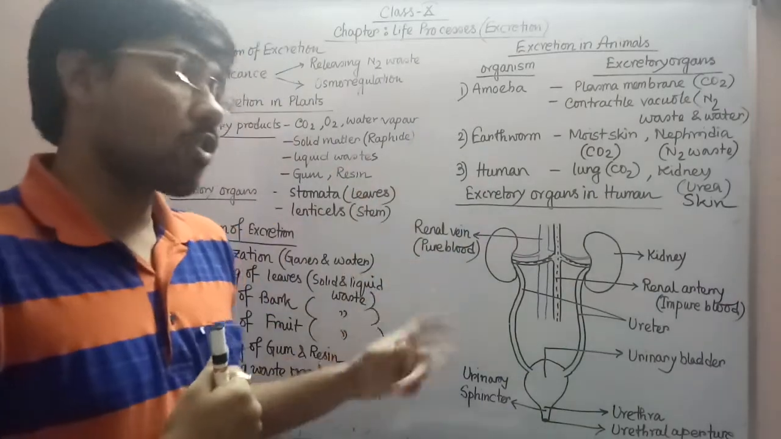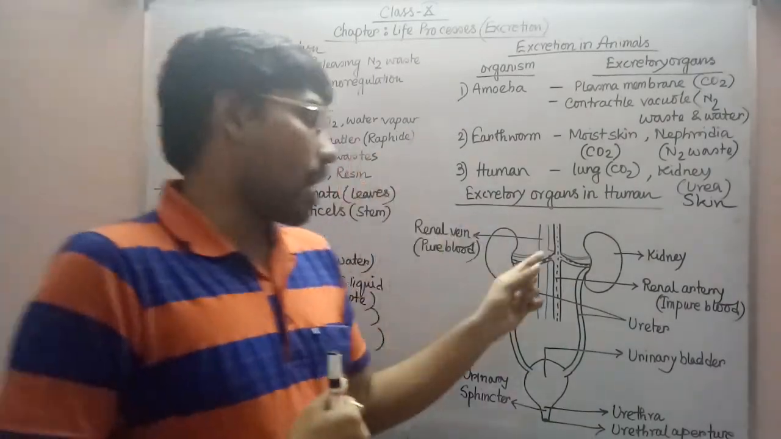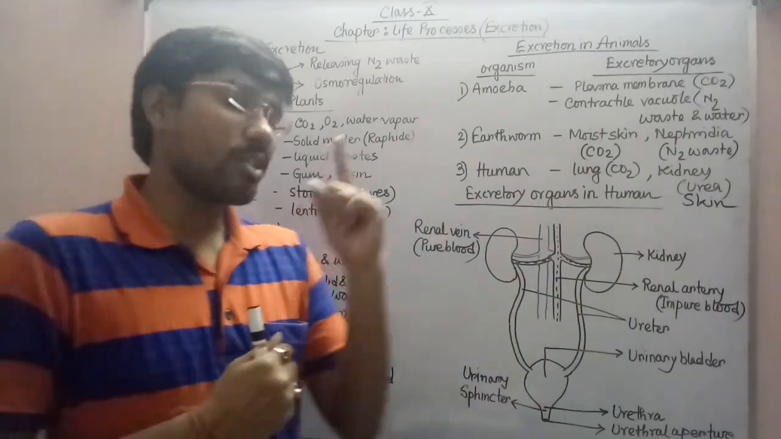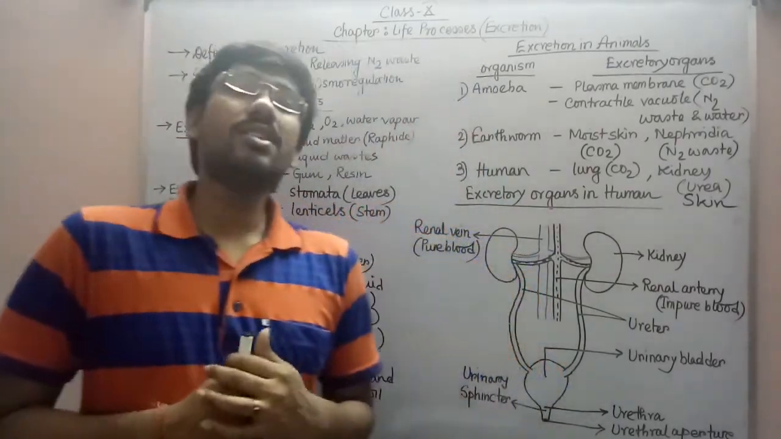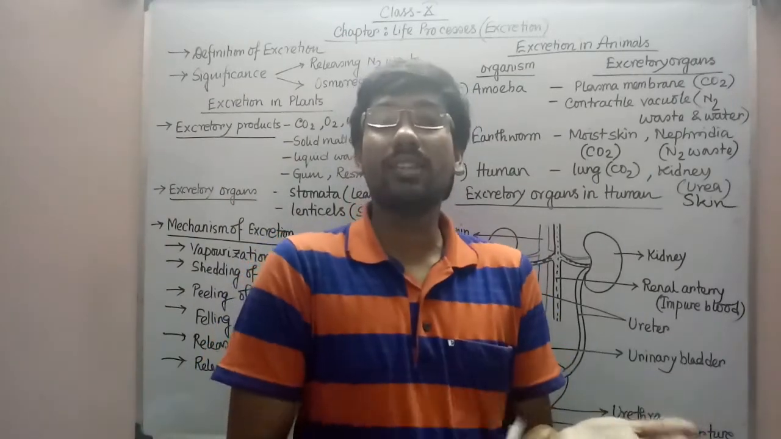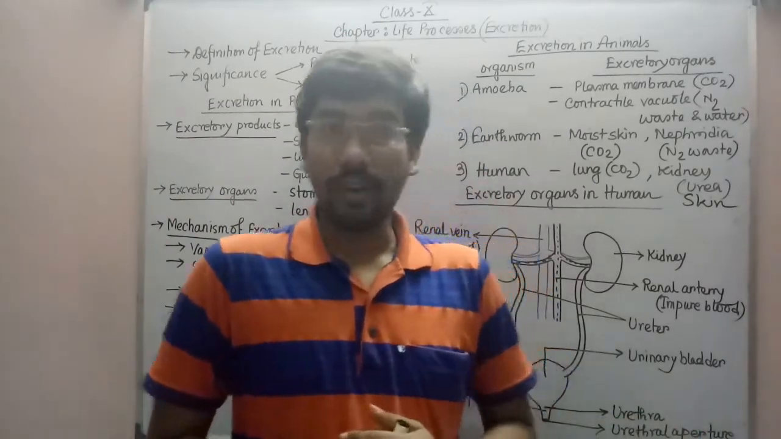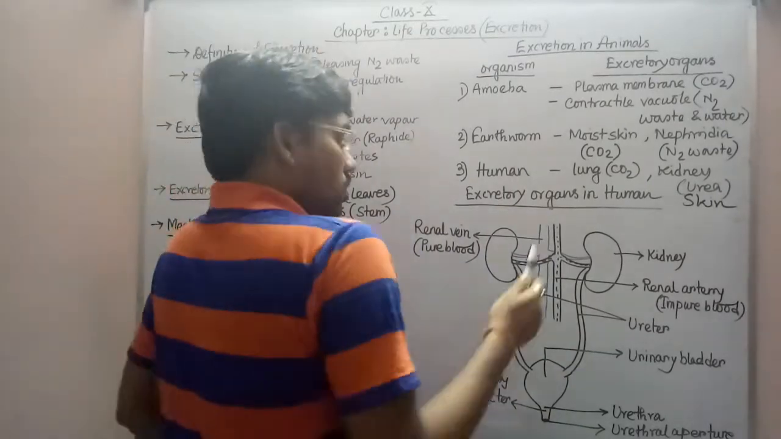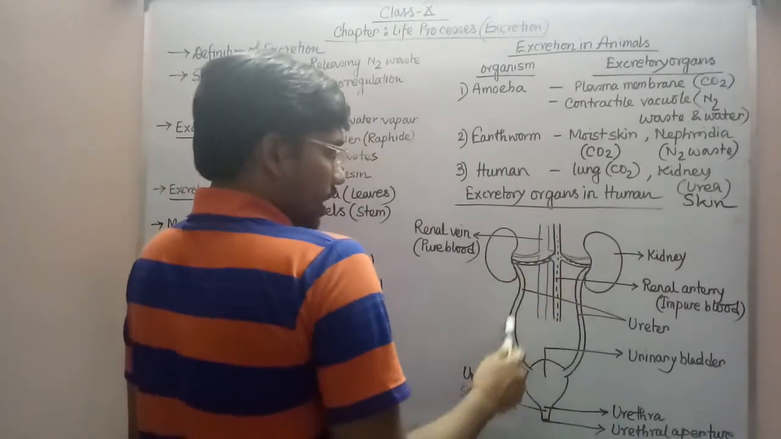Okay, because the vein is always carrying the pure blood, and the artery is carrying always the impure blood. And for that reason, during the time of dialysis, always the blood is taken from the artery, not from the vein, because artery is always carrying the impure blood, not the vein. That's why. So just moving forward, from these two kidneys, two tubes are actually coming outside.